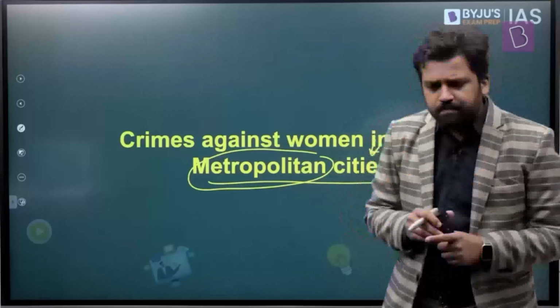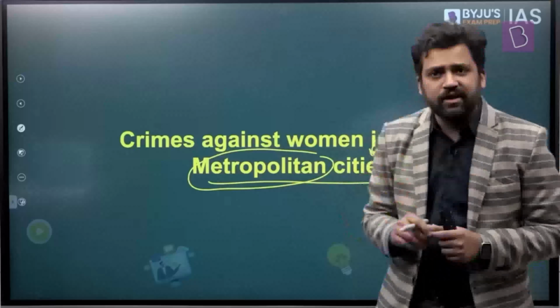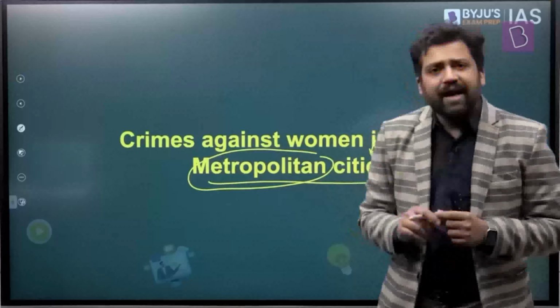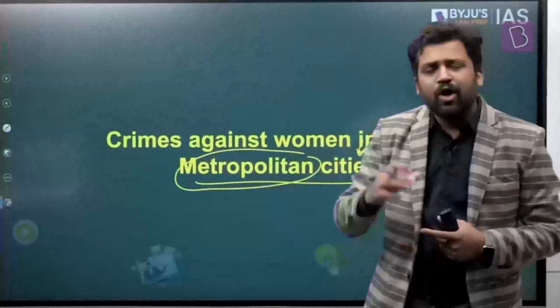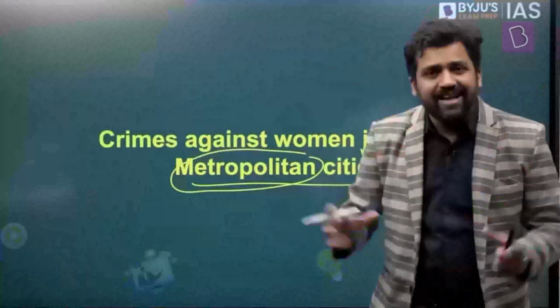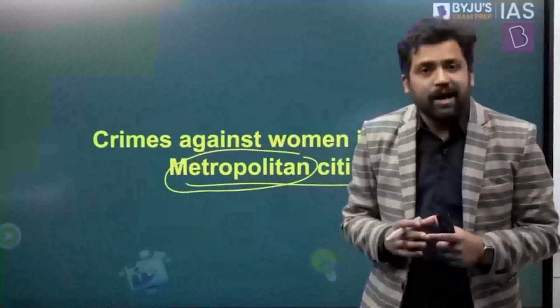If you look at Indian society, the sociologist Professor Veena Das talks about certain things. She says that in Indian society, women are revered, they are worshipped. If you look at the Hindu society, for example, you have so many female goddesses. So we would assume that the status of women in Indian society is good. But is that correct? That might not be correct.